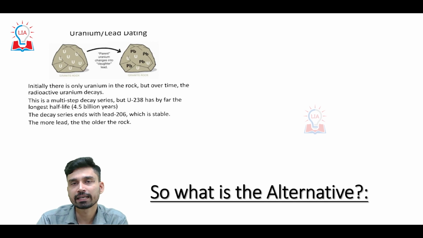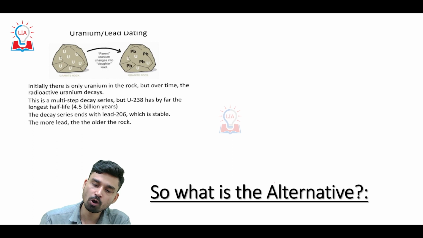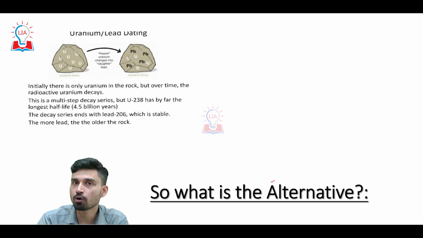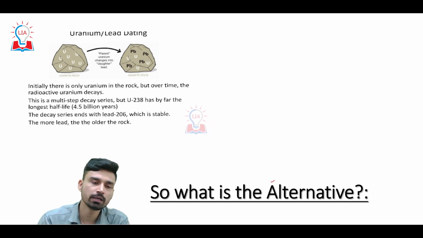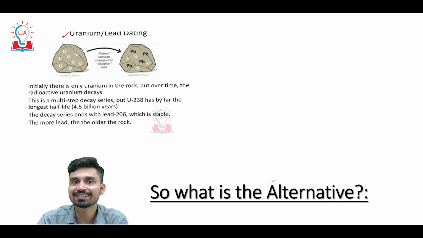As we discussed, it cannot be used to measure the age of very old objects. It cannot be used to measure the age of non-living objects. So what is the alternative? As far as measuring the age of inanimate objects is concerned, one of the most common methods is what we call uranium-lead dating.